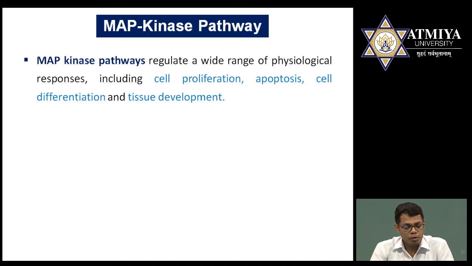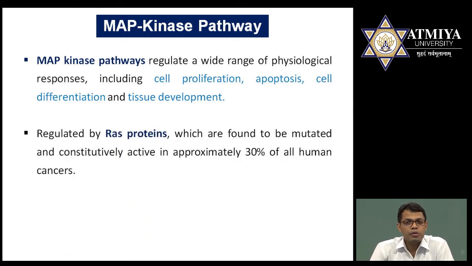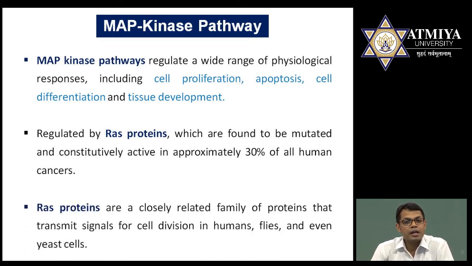So this is the property of all somatic cells, that they participate in the mitosis process, and for mitosis MAP kinase must be needed. So in almost all cells this MAP kinase pathway occurs and is responsible for cell proliferation, apoptosis, cell differentiation as well as tissue development. So it is one of the most common and popular types of pathway. This pathway is regulated with the help of a protein known as RAS protein. RAS protein is basically a family of proteins that transmit signals for cell division in human beings, flies and even yeast cells. So RAS protein is usually required for the cell division process, but it was observed that